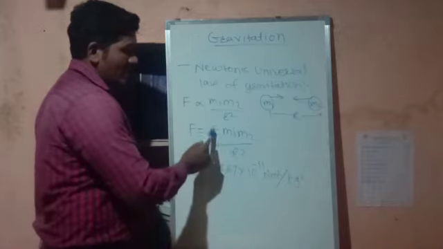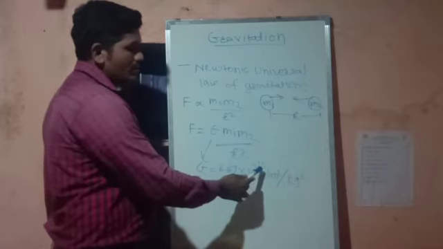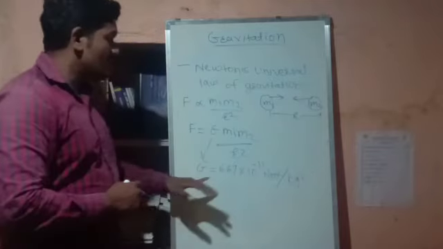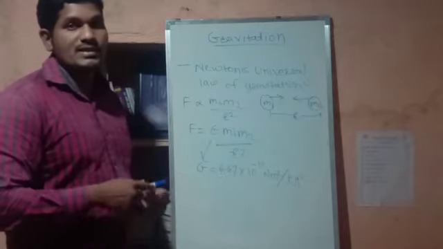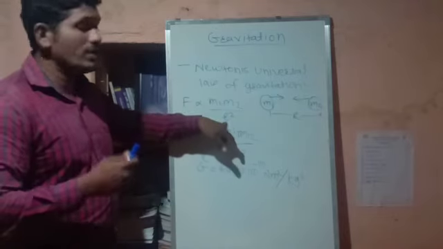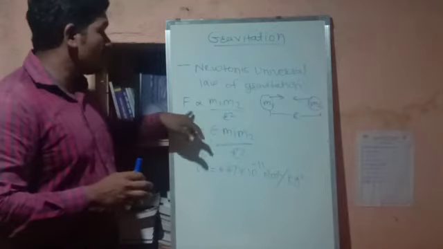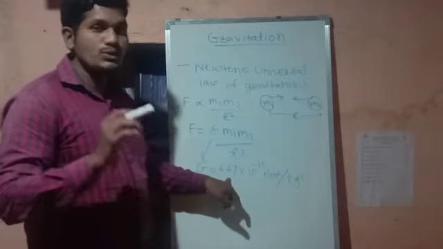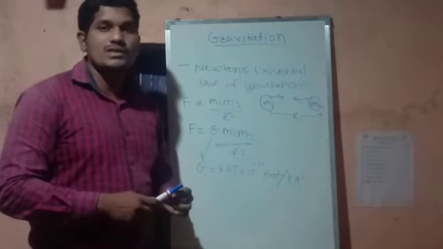And that G has the value 6.67 into 10 to the power of minus 11 Newton meter square per kg square. So this is the standard value of G. If in a problem you are asked the value of any mass m1, m2, or the distance between two masses, or the force of attraction between any two objects, this is the standard value you have to use while solving the problems. So this is how we have derived Newton's universal law of gravitation.